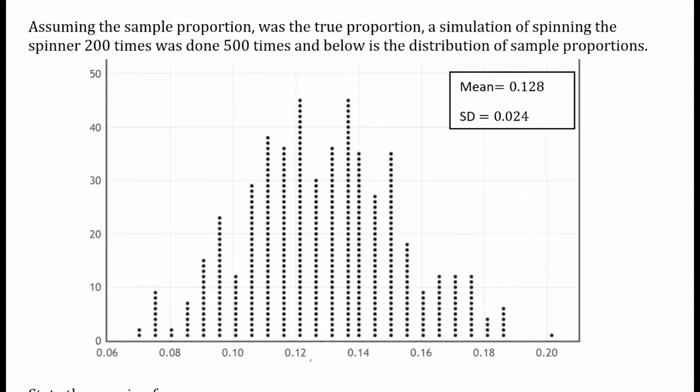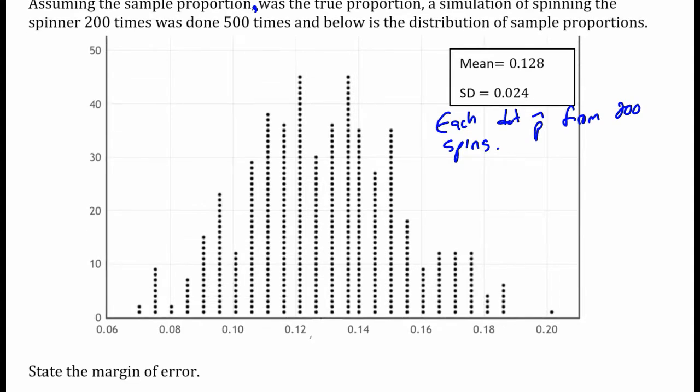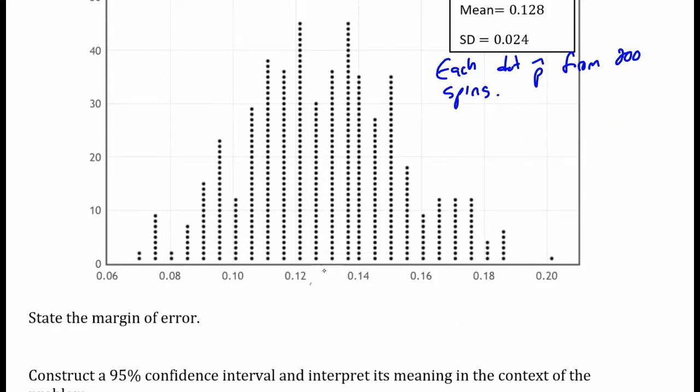Assuming the sample proportion was the true population proportion, a simulation of spinning the spinner 200 times was done 500 times, and below is the distribution. So each dot here is a sample, each dot is a p-hat, each dot is a sample proportion from 200 spins. So we assumed it was 13%, which is why it's centered around 13, our sample proportion.